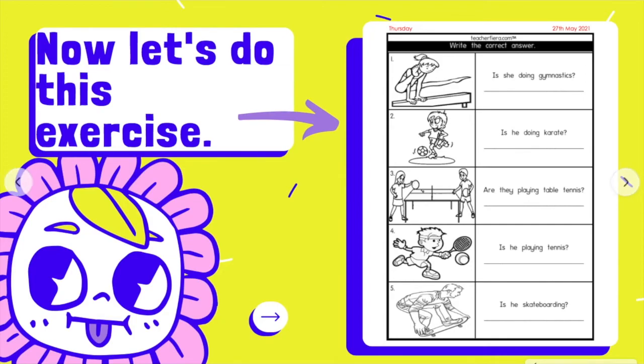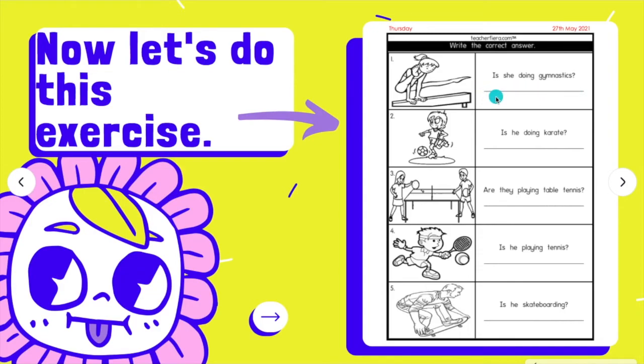Now, let's do this exercise, the last page. Thursday, 27th of May. Okay, so these are the pictures. So you need to read the questions and answer the question. Let's look at the first example. This is a picture of a person doing gymnastics. So the question is, is she doing gymnastics?